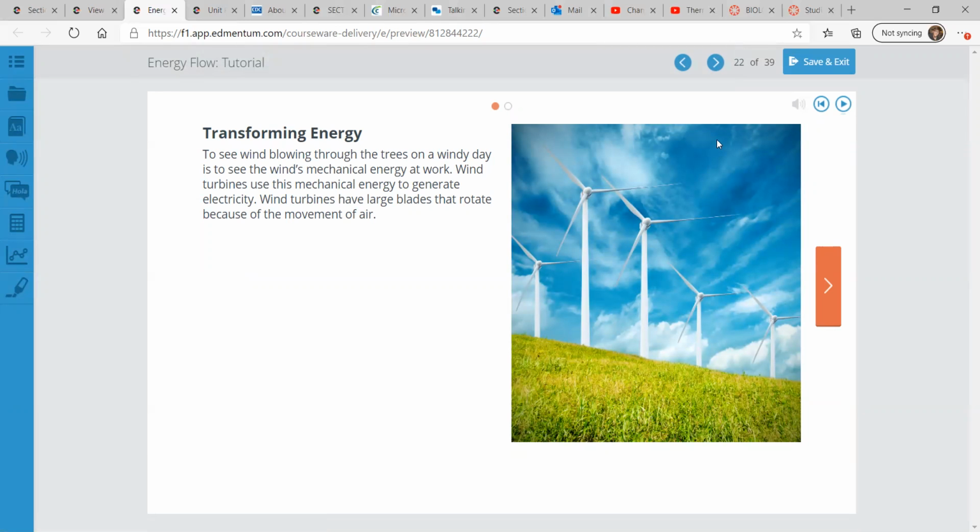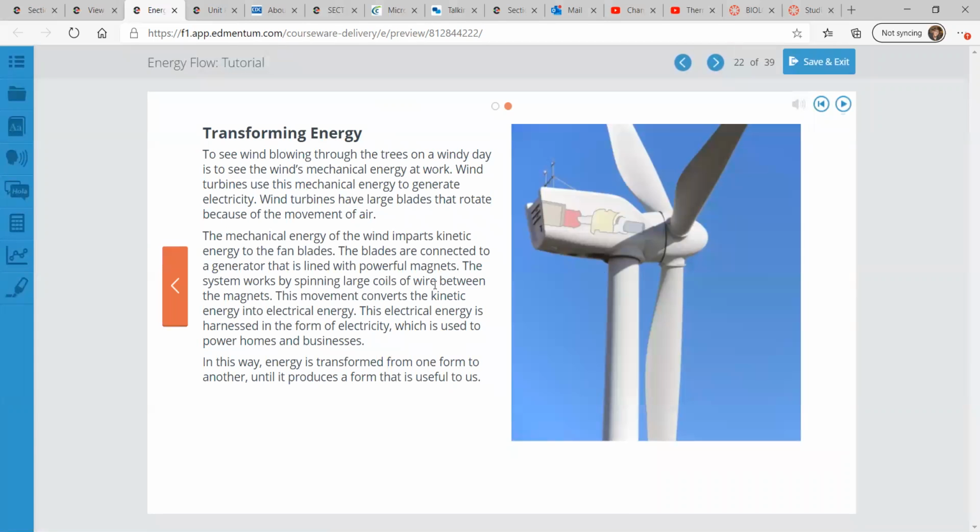Transforming energy. To see wind blowing through the trees on a windy day is to see the wind's mechanical energy at work. Wind turbines use mechanical energy to generate electricity. Those large blades rotate because of the movement of air. The mechanical energy of the wind imparts kinetic energy to the fan blades.